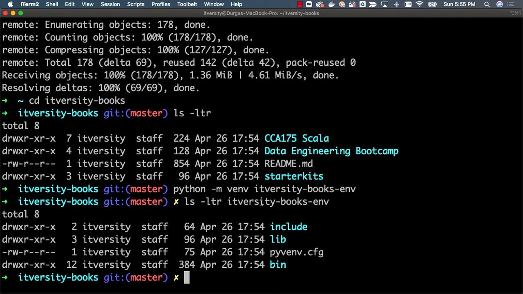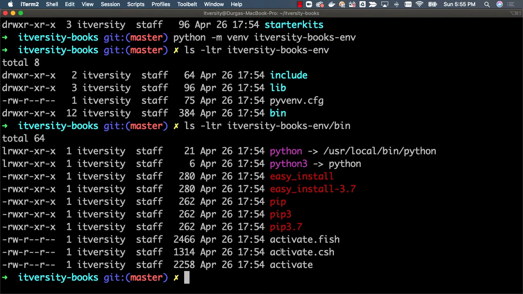It contains include, lib, bin, etc. as part of this folder. When I say python -m venv and give this name, it creates a folder in the current directory, and you can see that there are multiple folders. The most important folder for us at this time is bin. As part of bin, we have something called activate. Using activate, we should be able to activate this virtual environment to make it specific to this repository.